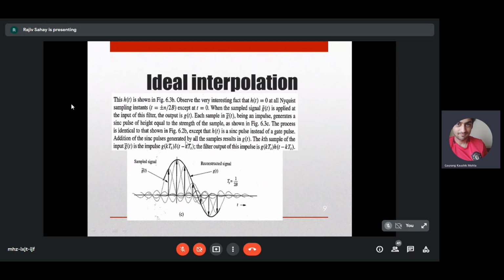So addition of the sinc pulses generated by all the samples results in g of t. The kth sample of the input g tilde of t is the impulse g of kTs into delta of t minus kTs, and the filter output of this impulse is g of kTs into h of t minus kTs. So this will lead to the Shannon-Whittaker interpolation formula. So each of these sinc functions is a basis.